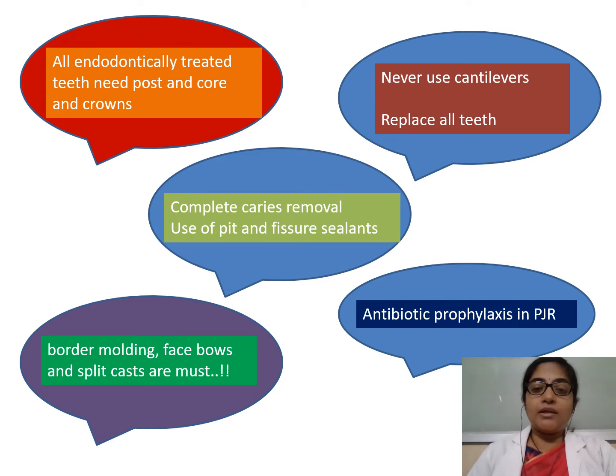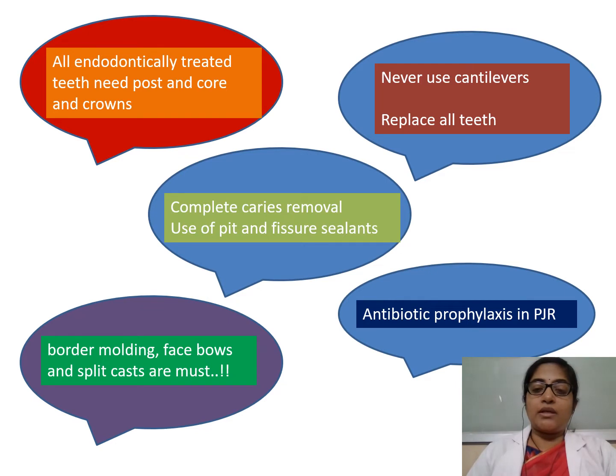We have been hearing that you should not use cantilevers, and we should replace all the teeth. Is it correct in all situations? Does it hold true? Complete caries removal, use of pit and fissure sealants, border molding, face bows and split casts are a must.